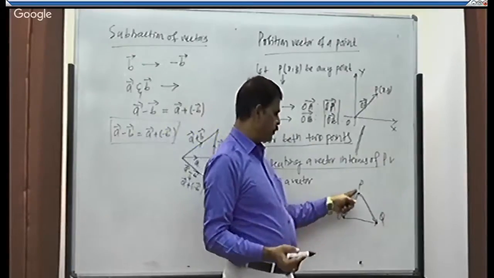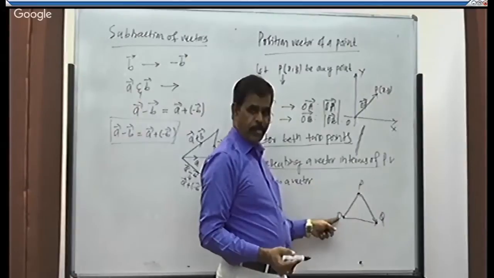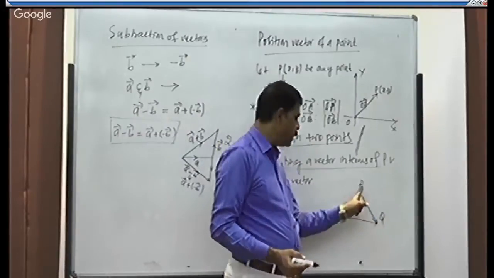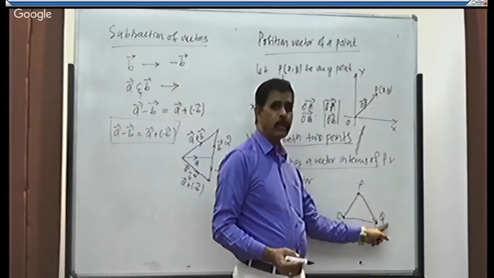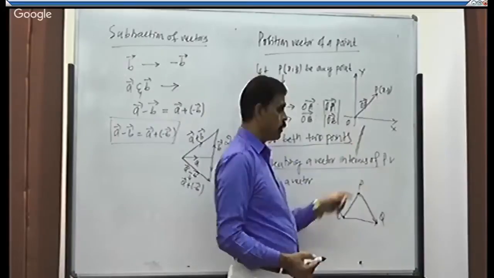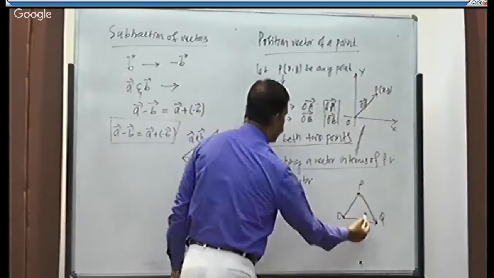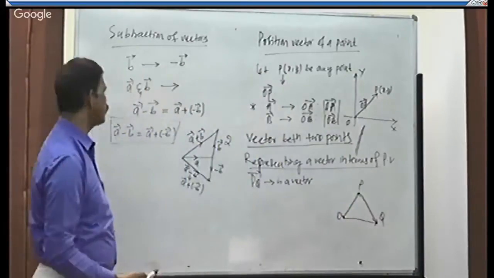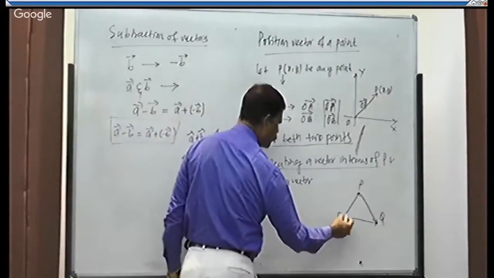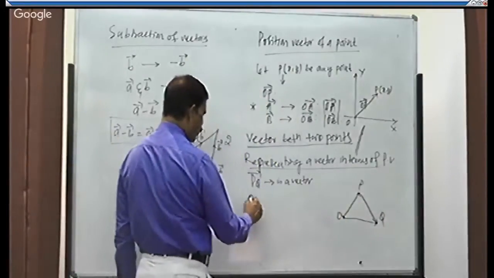OP is the position vector of point P. OQ is the position vector of point Q. I need vector PQ in terms of position vectors. Using the triangle law. What does the triangle law say?